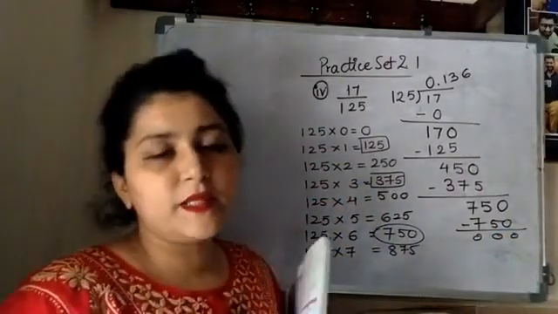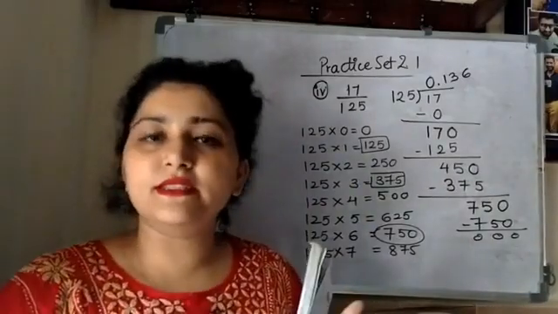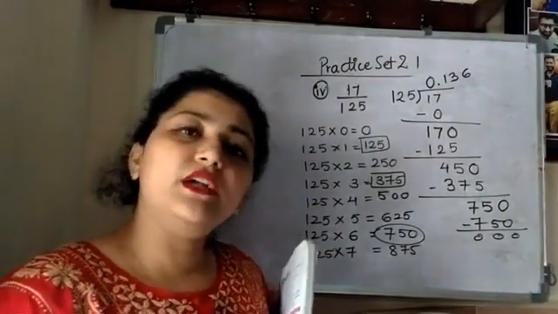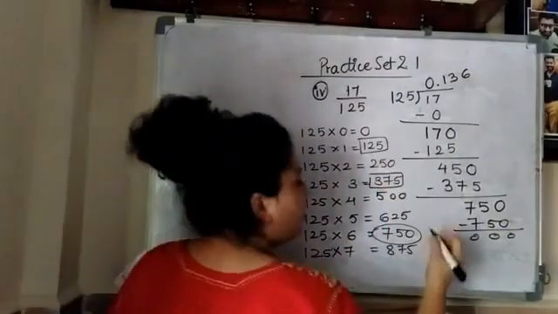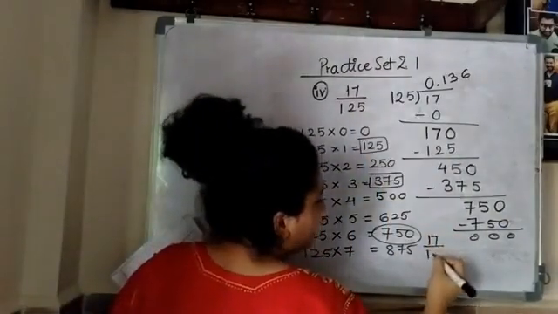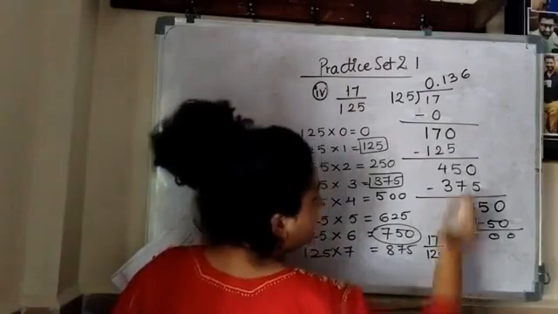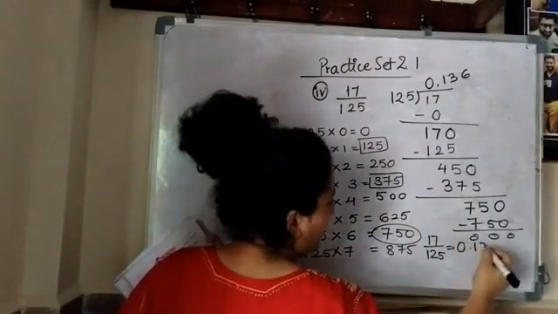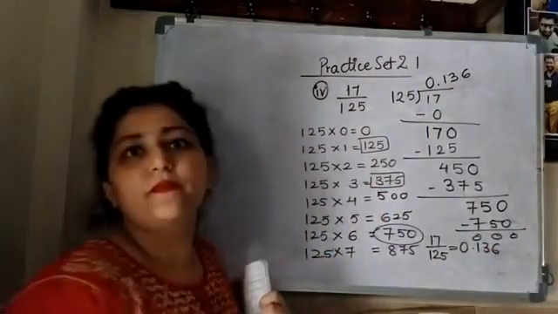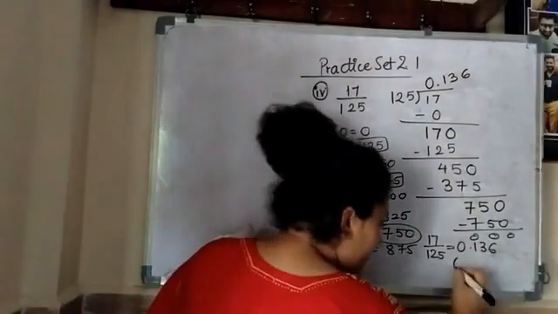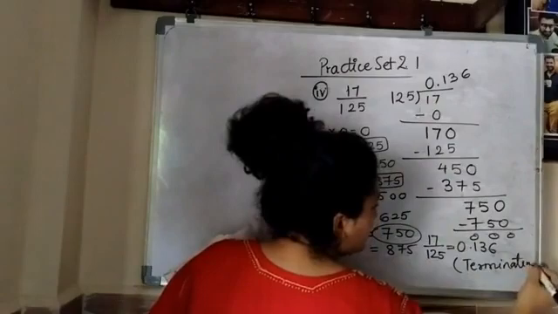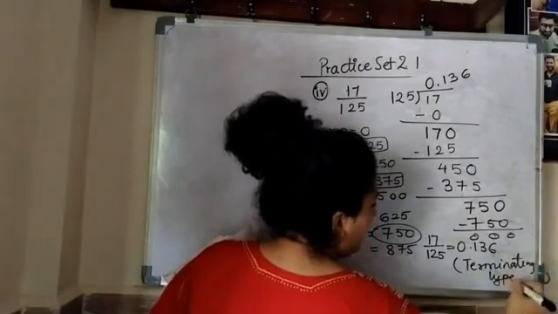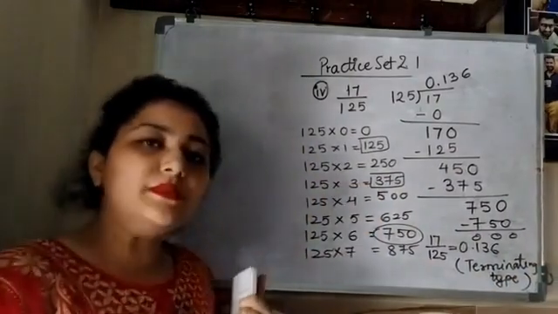So what is it, bachcha log? What kind of number is this? This is obviously your terminating type of rational number. Simple it is. So your final answer: 17 upon 125 is equal to 0.136. Very good. Okay, so immediately write down the type of your number. This is terminating type of rational number.